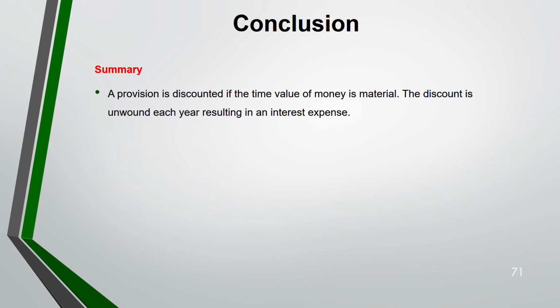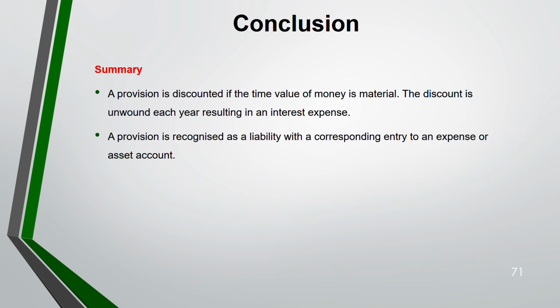Then, provision has to be discounted if the time value of money is material. They will let you know in the question. If the time value of money is immaterial, no need to discount. If it's material, you have to discount. Most of the time, you have to discount. The discount factor that you use to find the present value will be the same discount factor you need to find the interest expense. That is known as unwinding the discount. Every year you have to do that, and we have done a question on that.